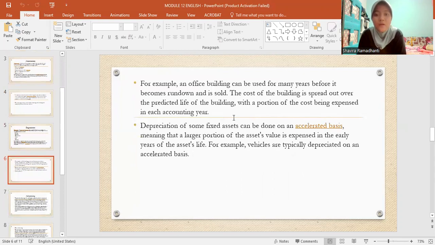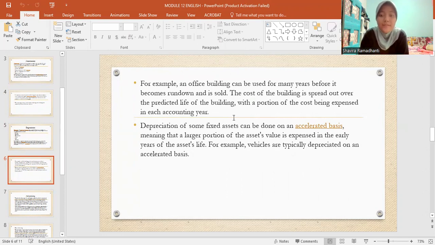For example, an office building can be used for many years before it becomes run down and is sold. The cost of the building is spread out over the predicted life of the building, with a portion of the cost being expensed in each accounting year.